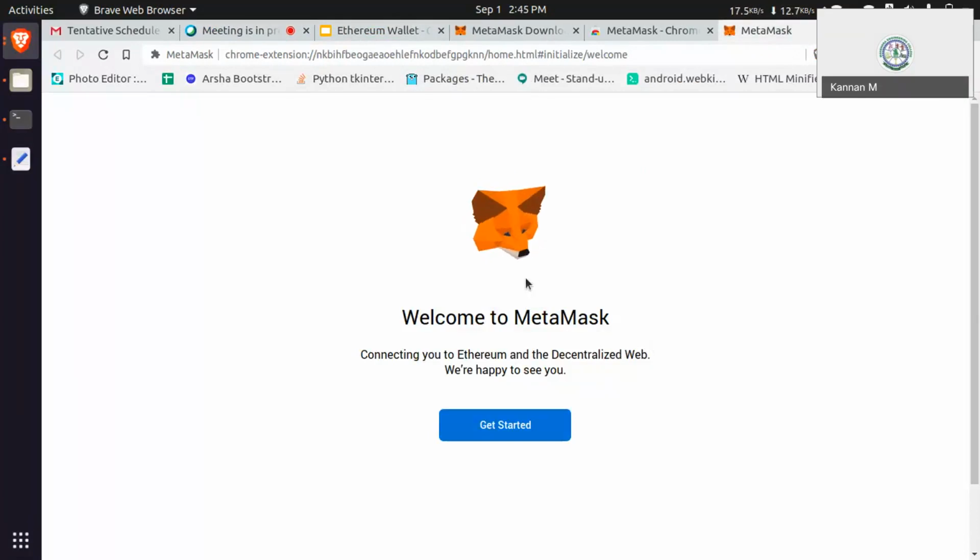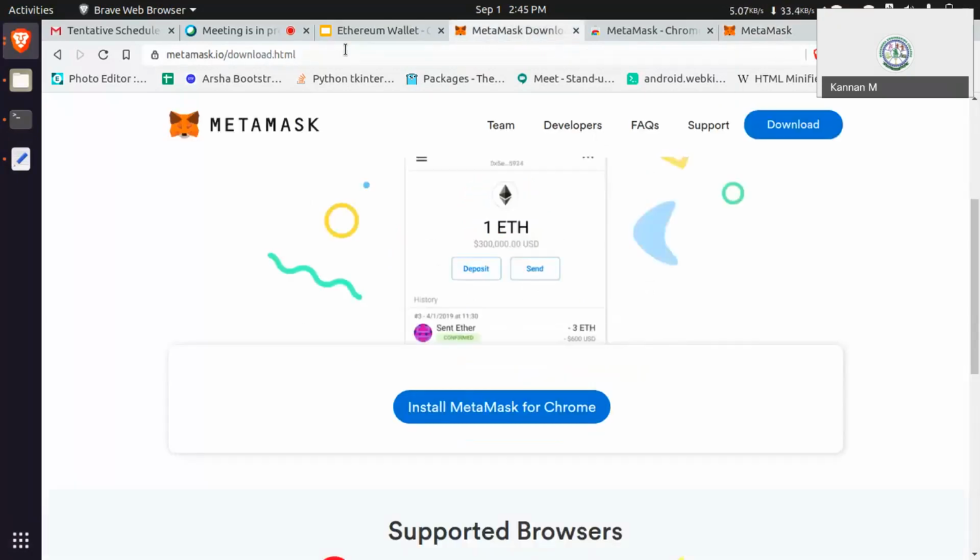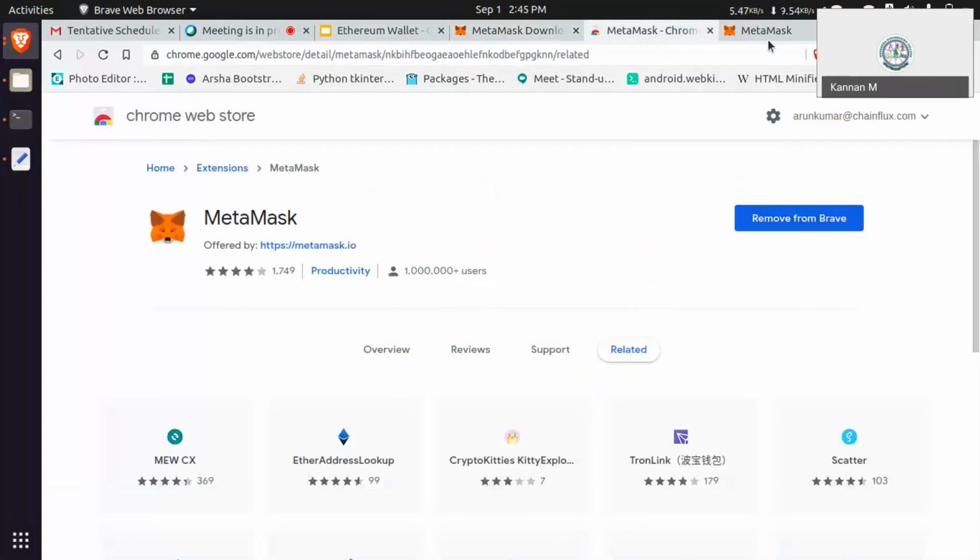Is there any struggle while installing MetaMask? Once done, please enter done at least in a comment. Just click the URL and install it in your browser. That's all.